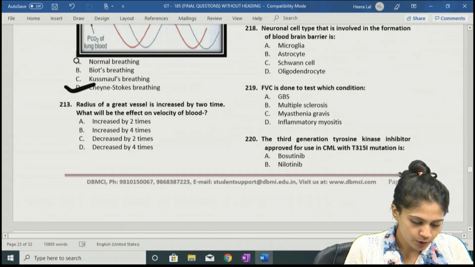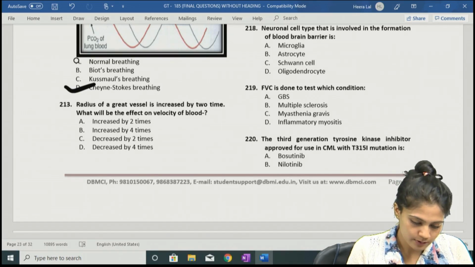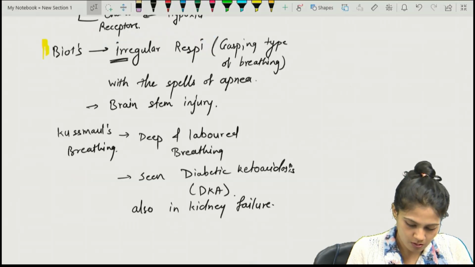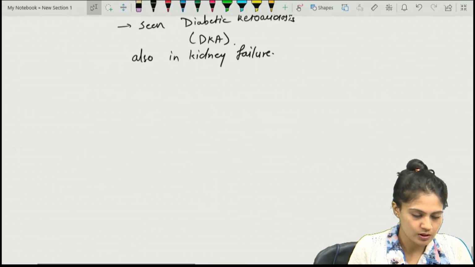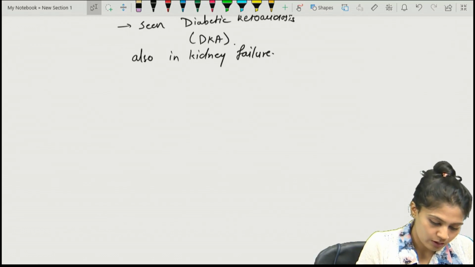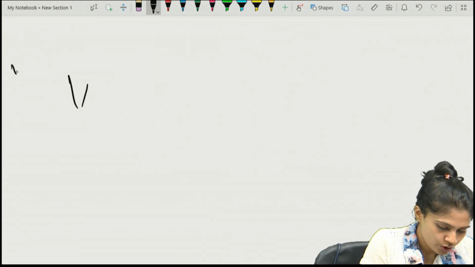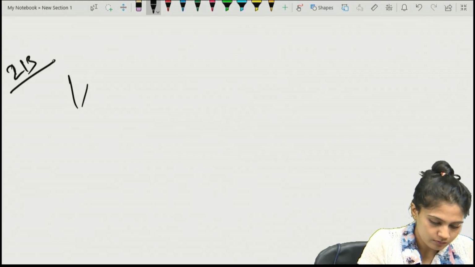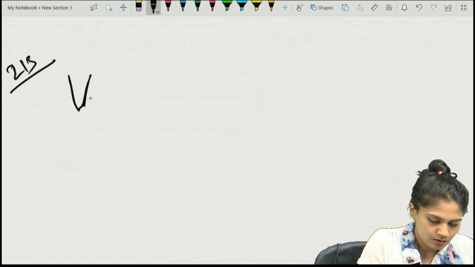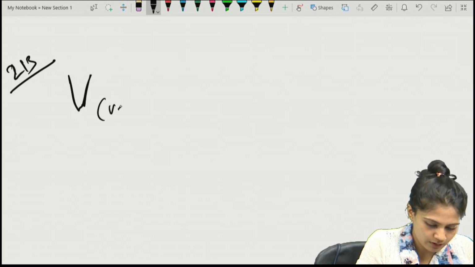Next question, question number 213. The radius of the great vessel is increased by 2 times. What will happen to the velocity of the blood? So let's see what will happen to the velocity. What is the formula for velocity?